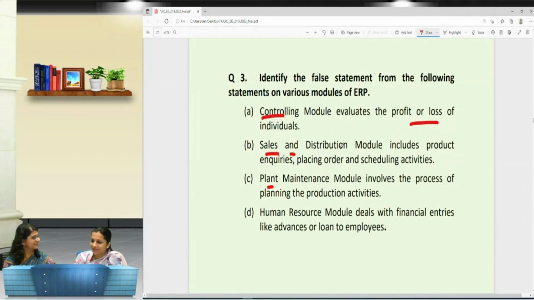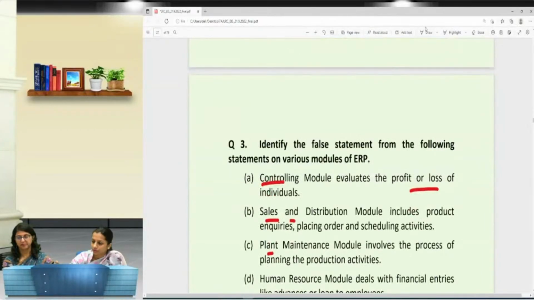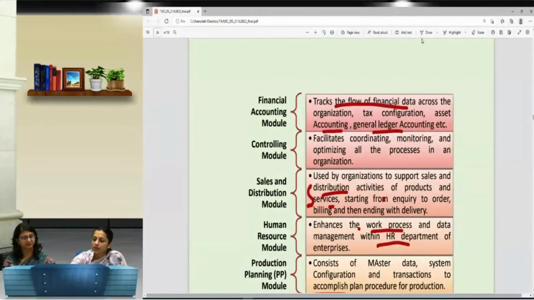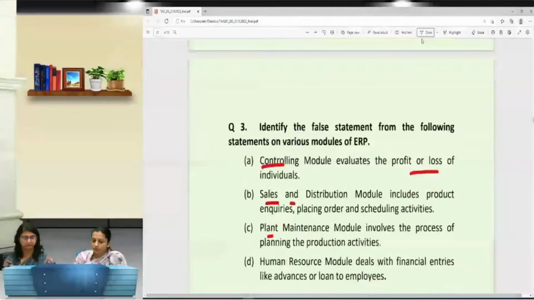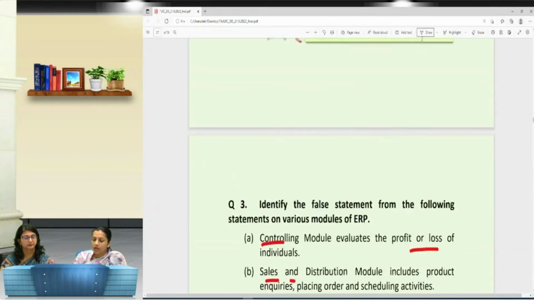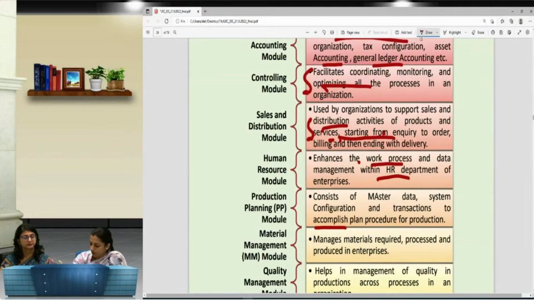Now we look at this with the diagram. The very first we have is the controlling module. Controlling module, as the name indicates, is to coordinate, monitor and optimize all the processes. So this is the definition of the controlling module, right? Then the second talks about sales and distribution. Sales and distribution is about product inquiries and placing orders. I have also told you that this includes all the sales activities of the products, starting from the inquiry and order, right?